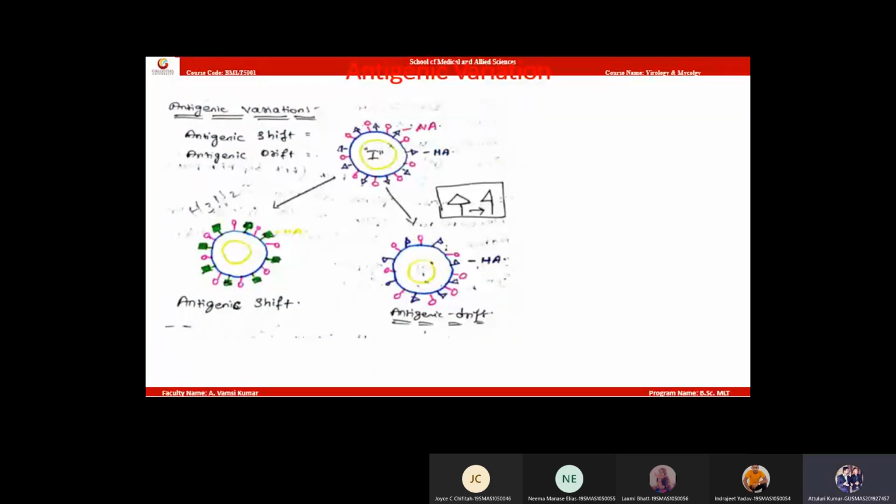As I said, we have two types of things: antigenic shift and antigenic drift. So in case of shift, the neuraminidase spike can be entirely changed into a square shape. Instead of having a mushroom-shaped neuraminidase spike, here we have a rectangle. Whereas in the drift, it is partial. So partial loss of antigen happened. So these two are called shift and drift.